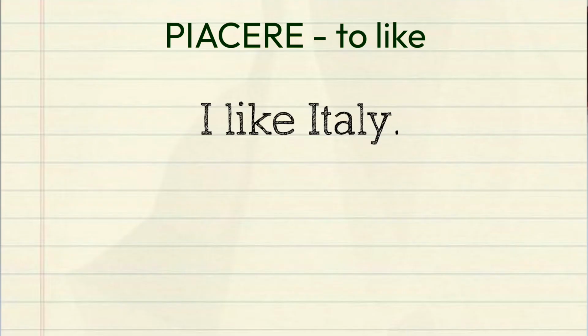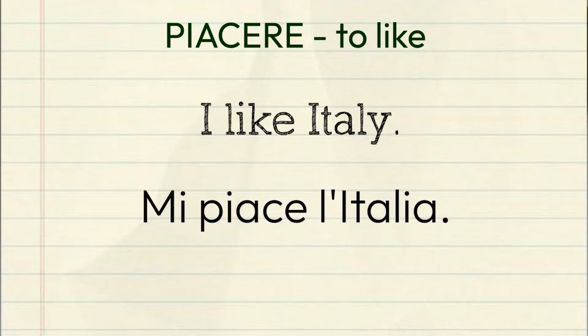When you use the verb piacere in Italian, the construction of the sentence changes because it works the other way around. So for example, I like Italy. This is a standard sentence in English where you use a subject, then a verb, and an object. In Italian we would say mi piace l'Italia.